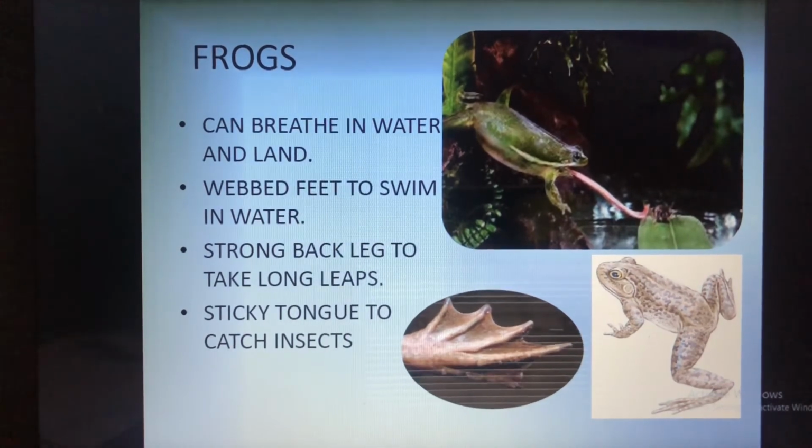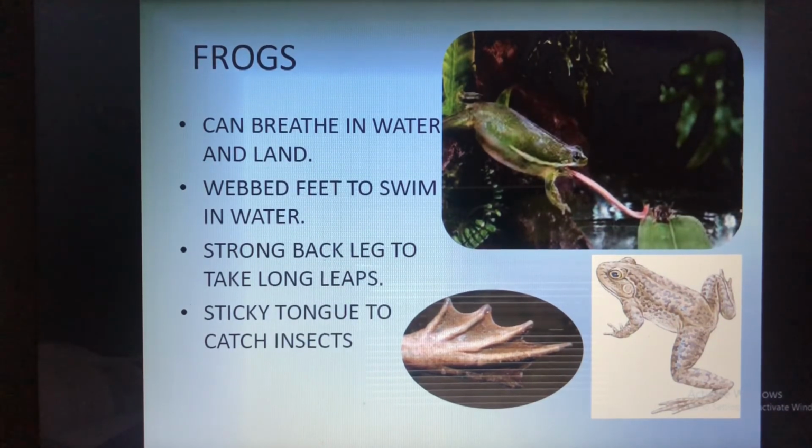So today what have we studied? We have studied about the terrestrial habitat. In that terrestrial habitat we have studied about the desert, in that which animal will live, that is the camel, and the plants which live there. Cactus we have seen, isn't it? Then we have seen the palm tree. Then we have studied about the mountain regions, which animals are living there, and the plants. Can you name which animals are living in the mountain regions? We have studied about the snow leopard, yak, and the mountain goat.